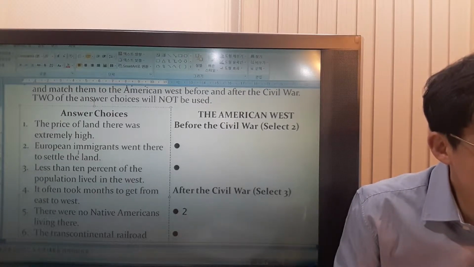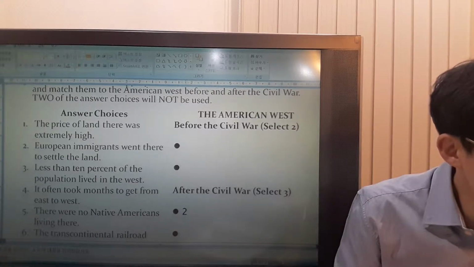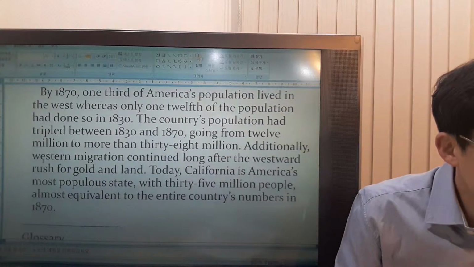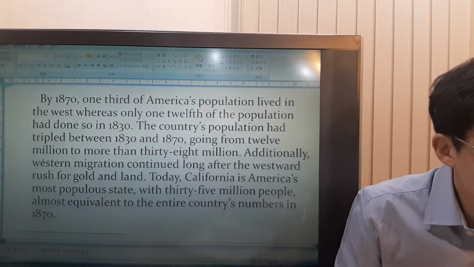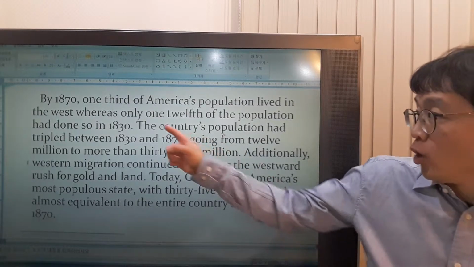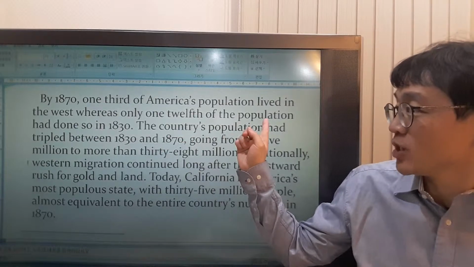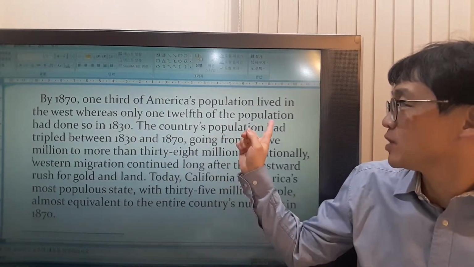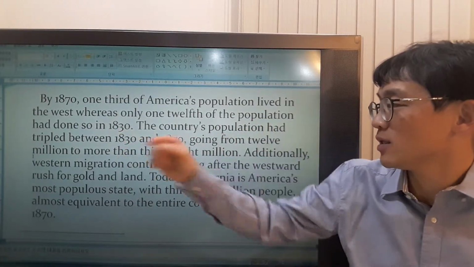Less than 10% of the population lived in the West. Less than 10%. Where do they say that? Less than 10% is where? Only 1/12 of the population had lived in 1830.